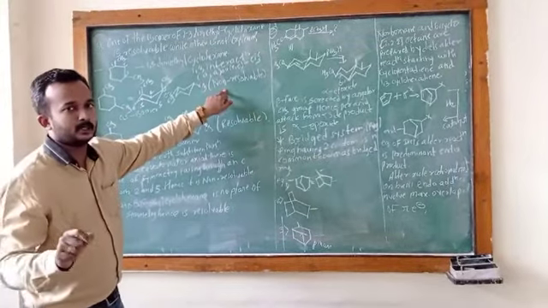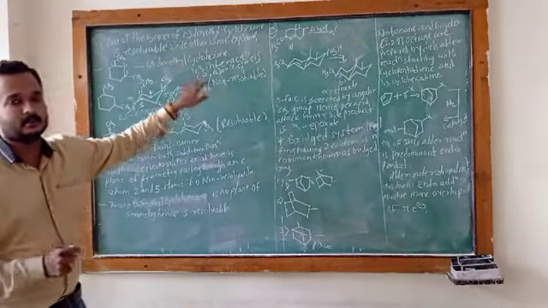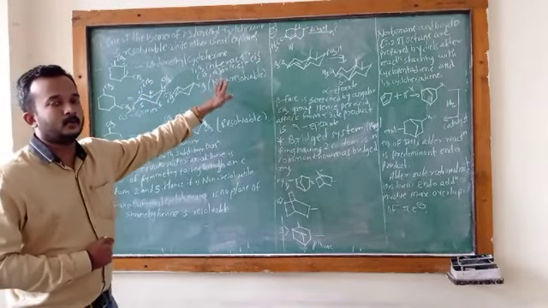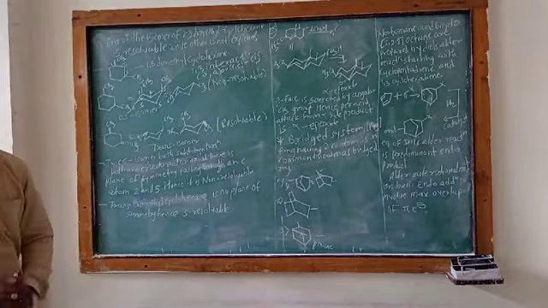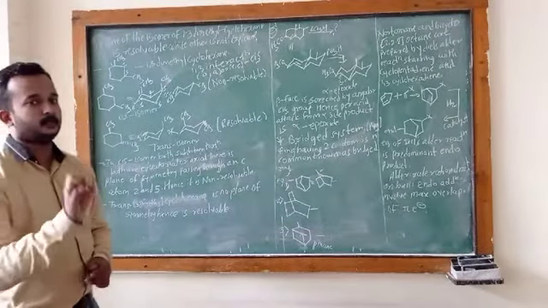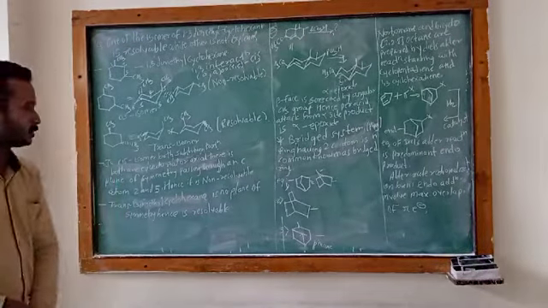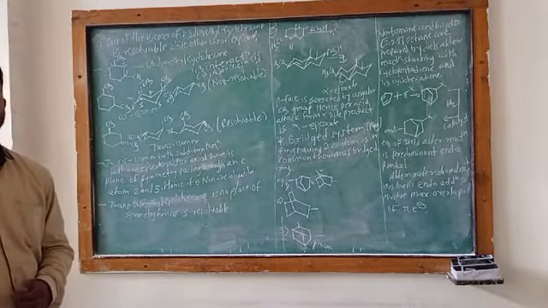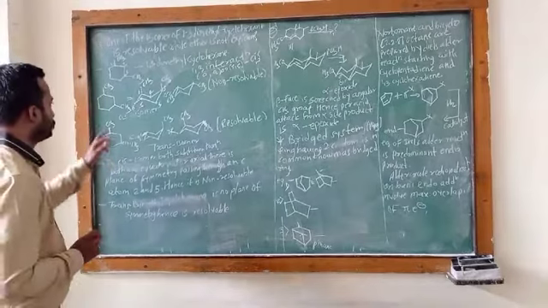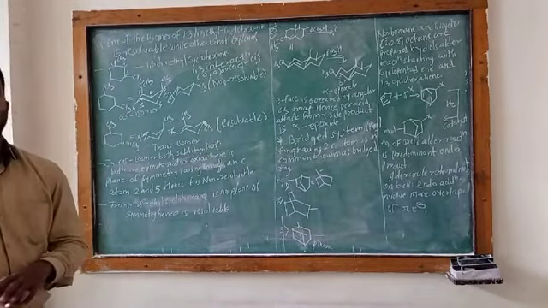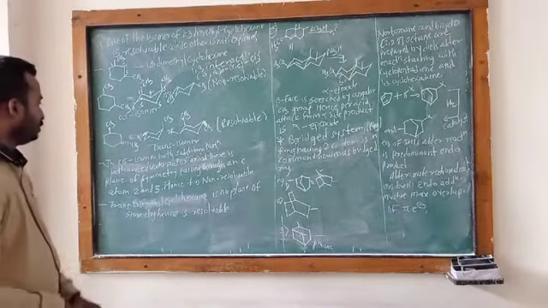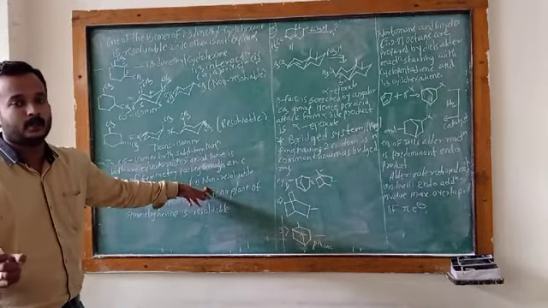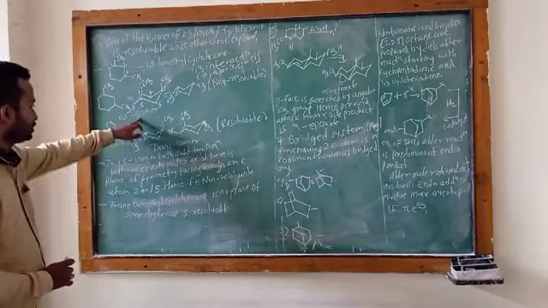Why is it a non-resolvable compound? Because in the cis isomer the methyl groups are both axial or both equatorial, so there is a plane of symmetry, and this plane of symmetry passes through carbon atoms 2 and 5. Therefore, it is non-resolvable. This is the cis isomer.